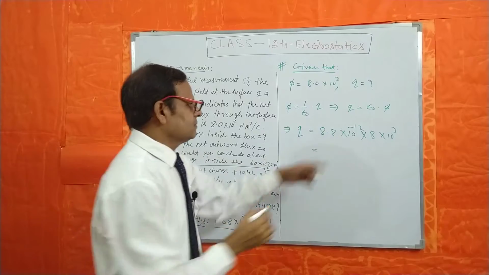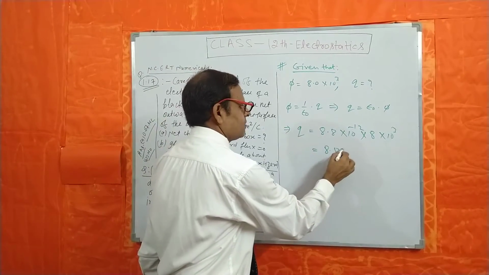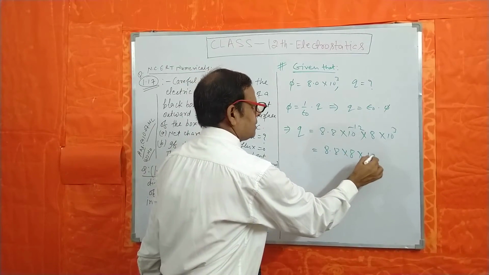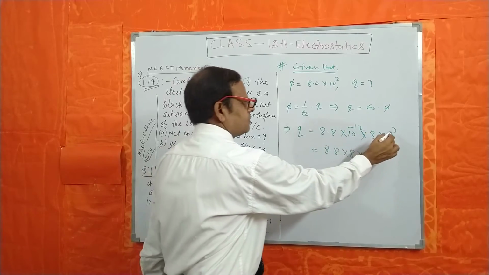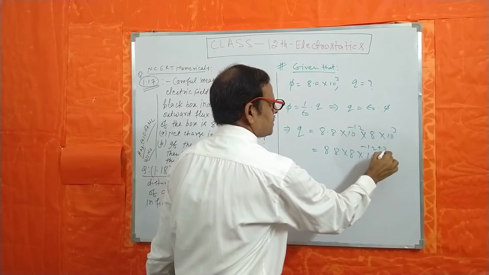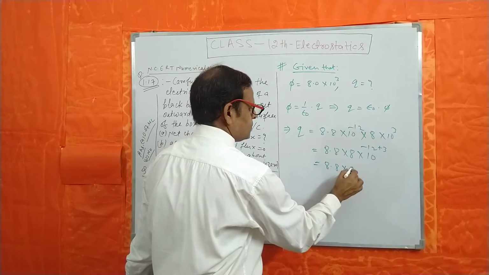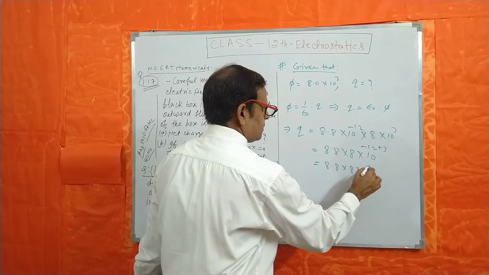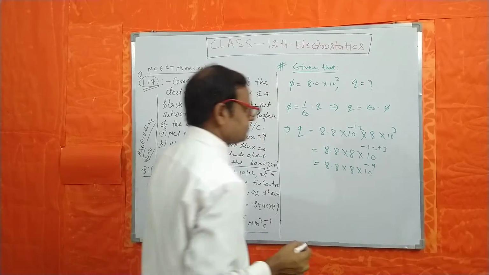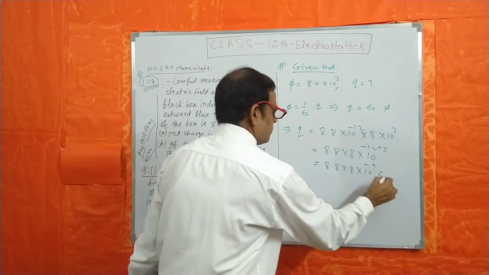After calculation, that is 8.8 into 8 into 10 to the power minus 12 plus 3, it gives you 8.8 into 8 into 10 to the power minus 9 coulomb.